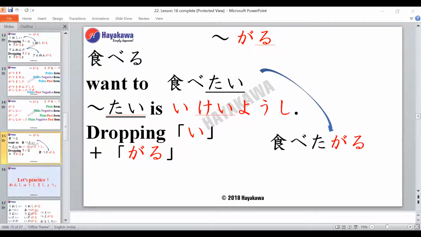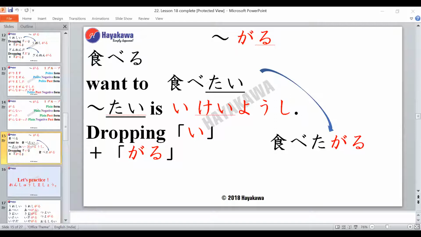Okay, so from Tai to Garu, we're just dropping the E and adding Garu. We convert it to Tai form because when we want to say we want something, we normally use the Tai form, right? So we drop E and add Garu, it becomes Tabeta Garu. Now it represents somebody else wants. It's not you, but the listener who wants. So maybe Tanaka-san wants to eat. Tabeta Garu.